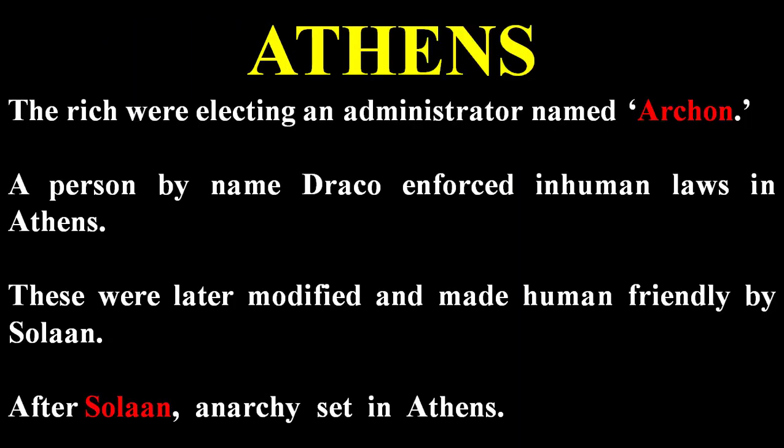The rich were electing an administrator called an archon. A person named Draco enforced inhuman laws in Athens. These were later modified and made human friendly by Solon.